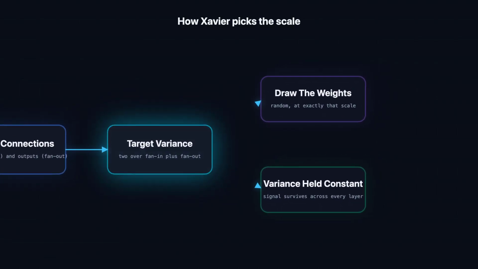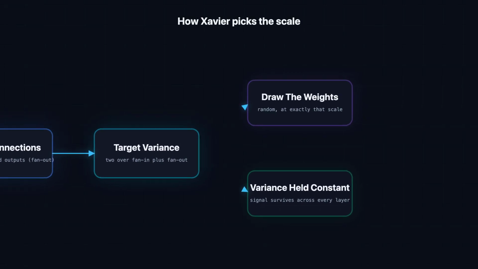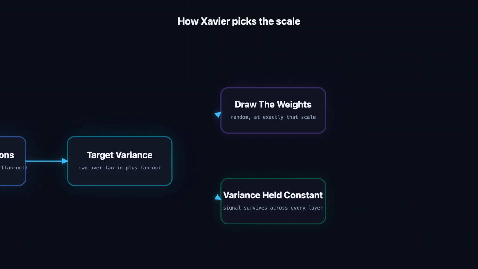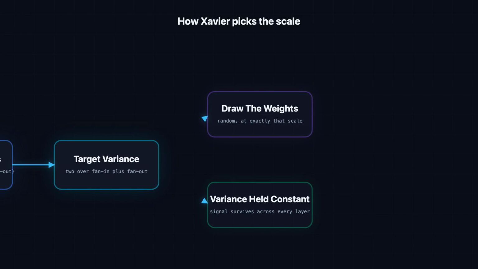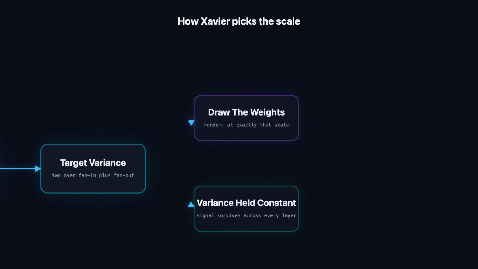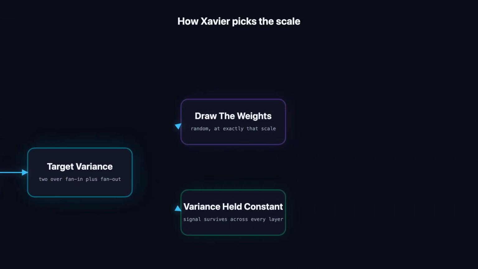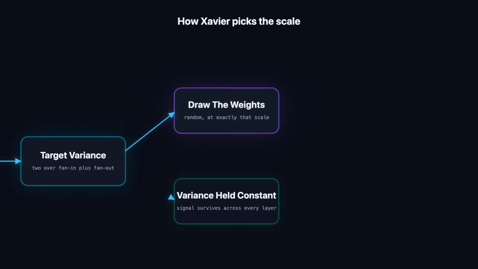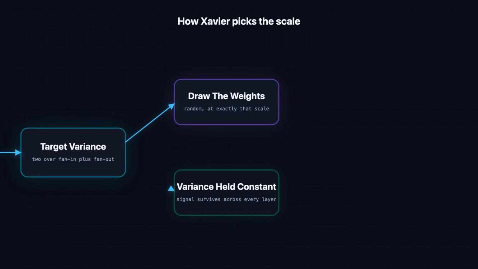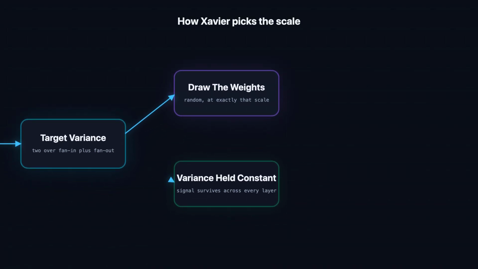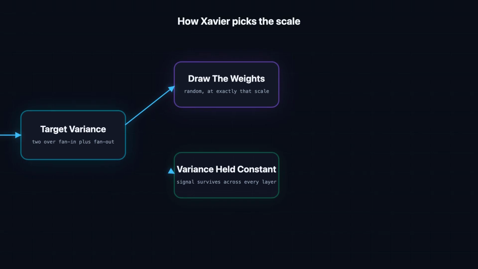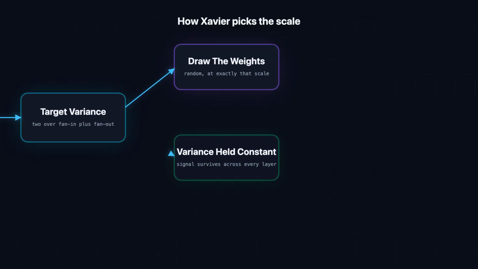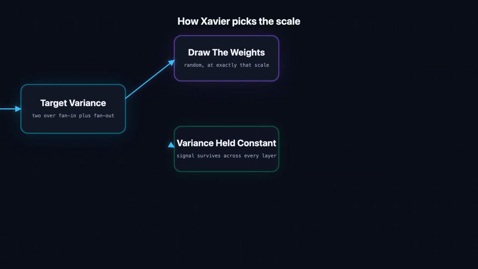Xavier sets each weight's variance to roughly 2, divided by the sum of the fan-in and the fan-out. That single fraction is the whole trick. It balances the forward and backward directions at once, so neither one dominates and neither one starves. Now draw the weights. You sample them randomly from either a normal or a uniform distribution, scaled to exactly that variance. Nothing exotic here, just random numbers of the right spread, computed straight from each layer's own connection counts. There are no extra parameters to tune.